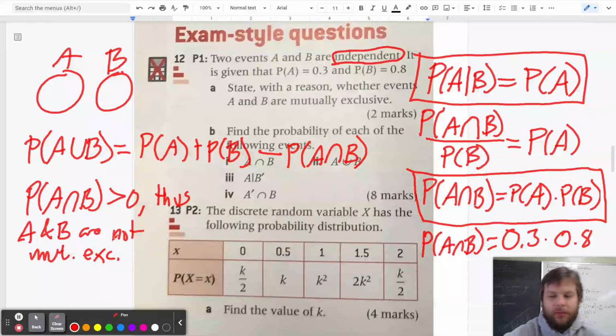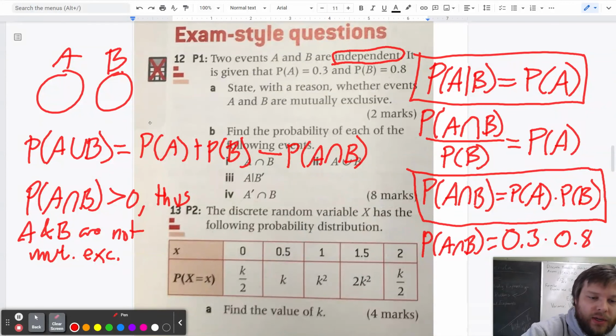So it took me a little bit of rambling to get there, but the idea is mutually exclusive means they don't intersect. If they're independent, we know we can multiply their probabilities, and we don't get 0 as an answer. Therefore, they do intersect. Another way you could have approached it is just adding the probabilities of A and B, and noticing that you get a number that's greater than 1. So let me show you that other idea here.